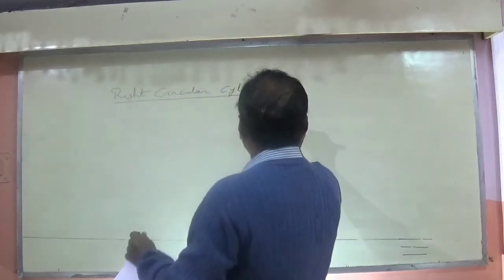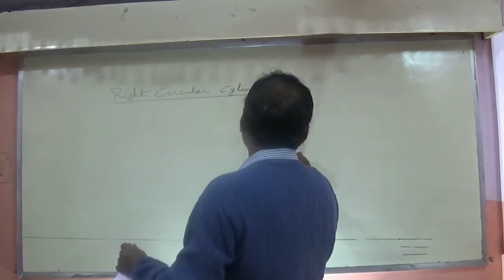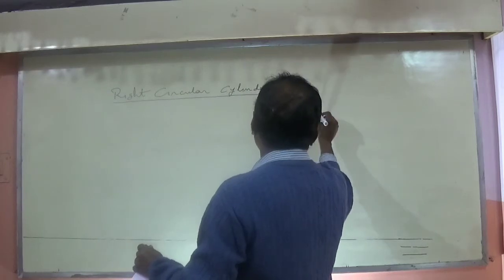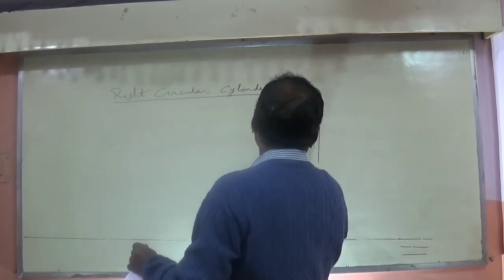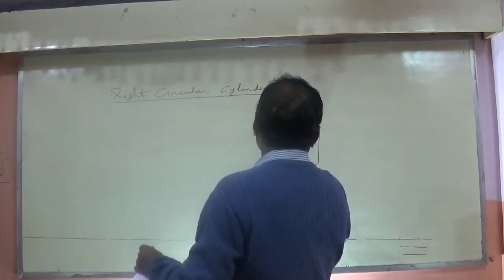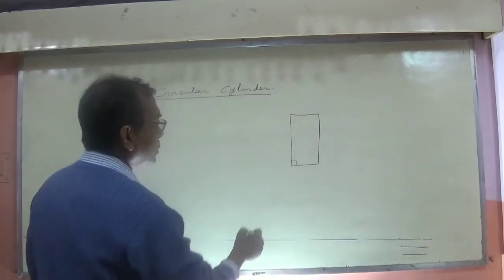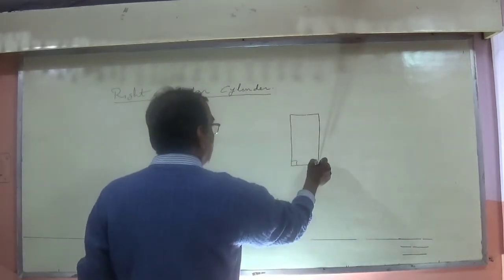Something like this. Say suppose this is a rectangle, and now suppose it is going to rotate something like this.